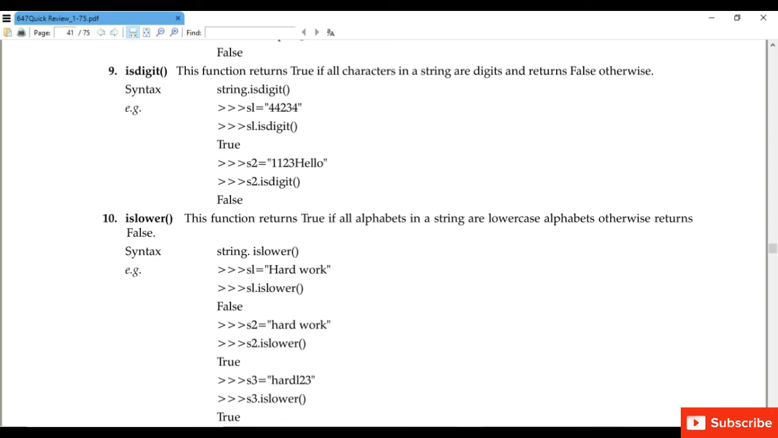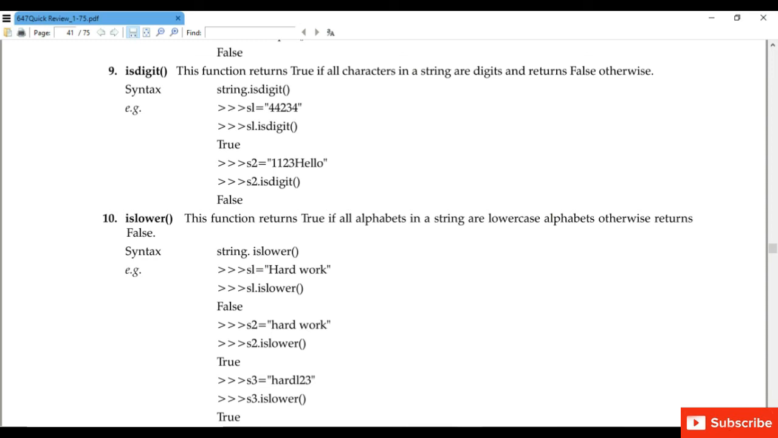Okay, all the alphabets are lower case, small, otherwise it will return false. Next is space. This function returns true if there are only white space characters in the string, otherwise it will return false. Next is upper. This function is used to return whether or not all the characters in the string are in uppercase. So we are checking whether all the characters of the string are in uppercase or not.